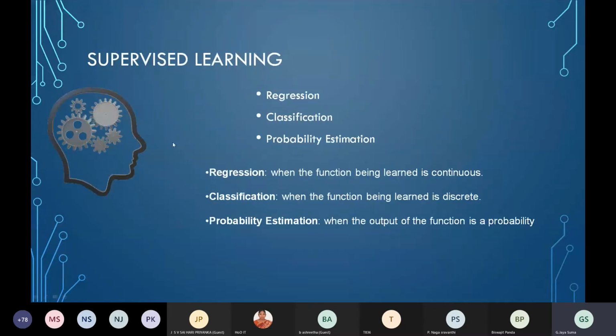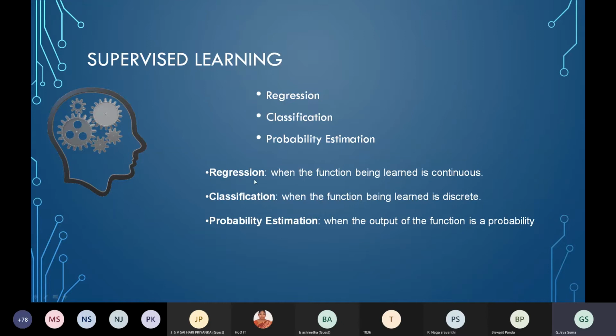Okay. So when it comes to supervised learning, you will be using regression, classification, or probabilistic estimation. When will you use regression, when will you use classification, when will you use probability estimation? How will you know that you are supposed to use a regression algorithm for this problem, or a classification algorithm, or probability estimation? When the function being learned is continuous, that is, if the label is continuous, then you have to